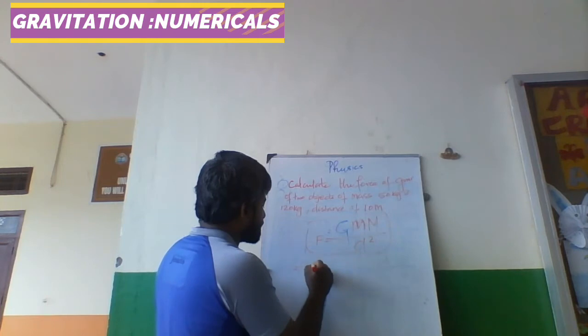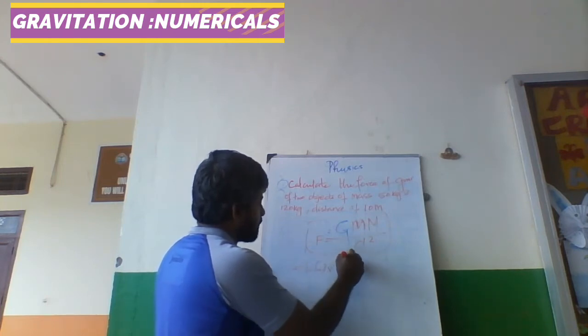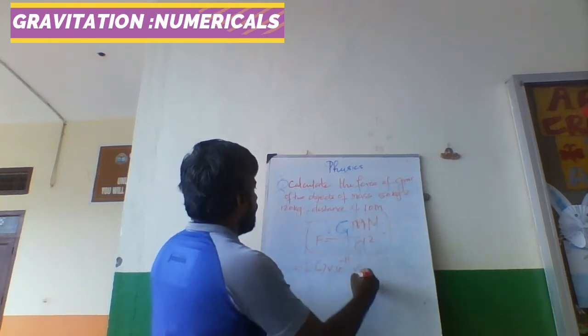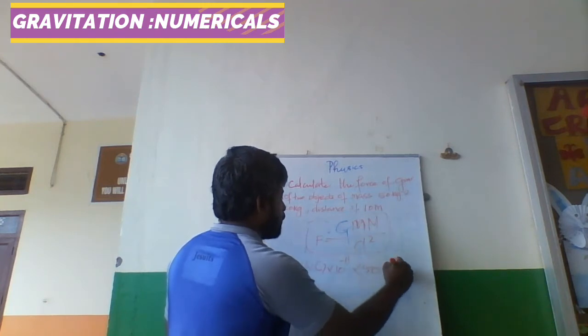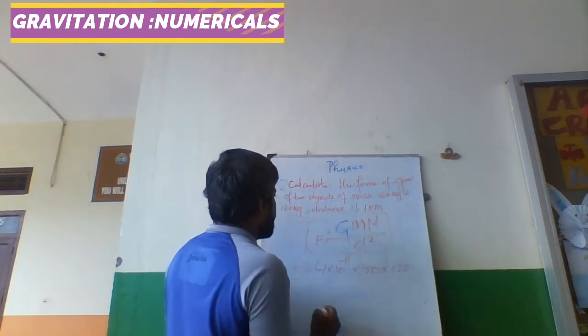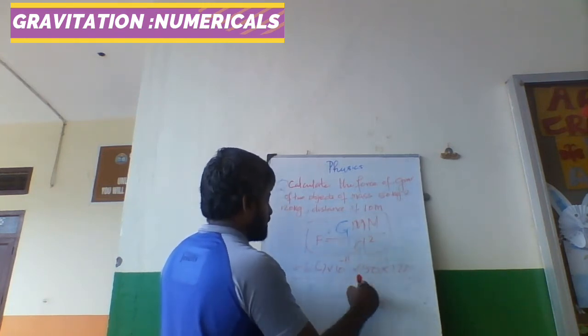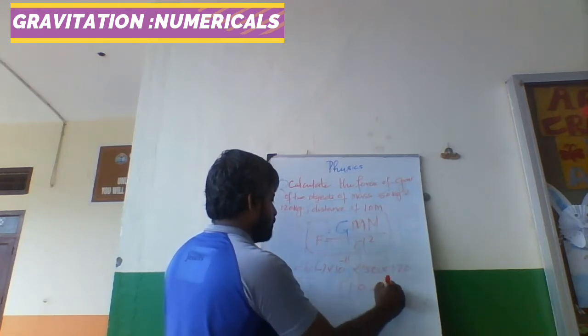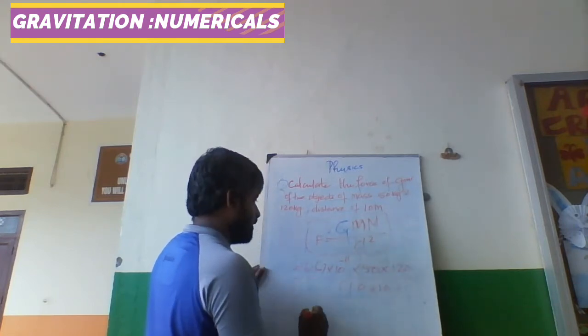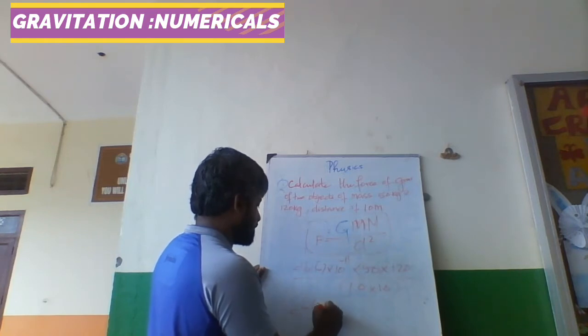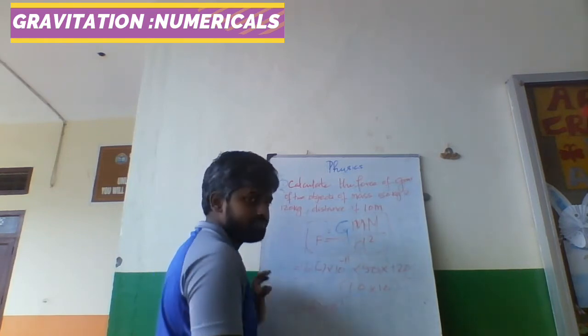What is G? 6.67 into 10 to the power minus 11, into 50 kilogram into 120 kilogram, divided by 10 square, which is 100.